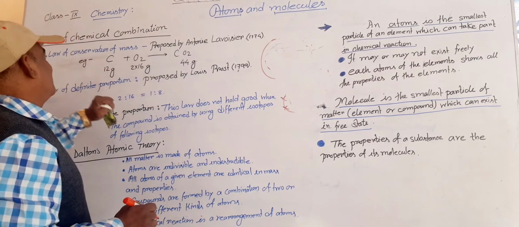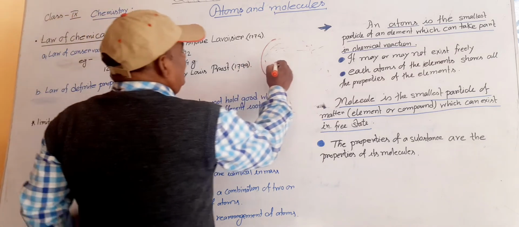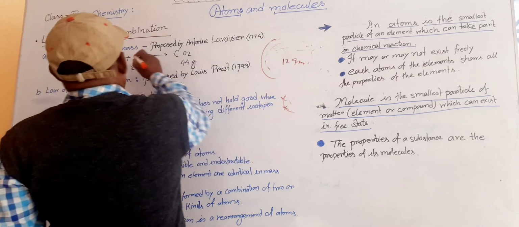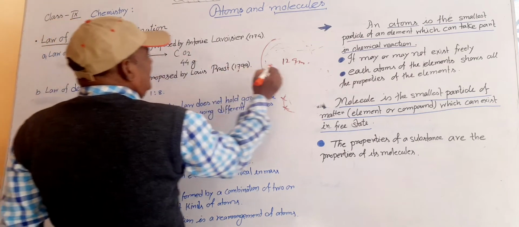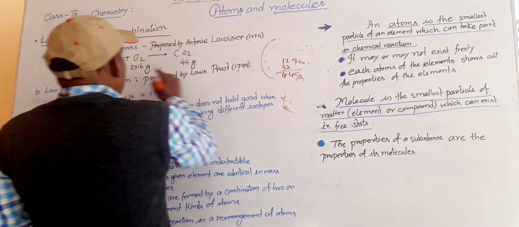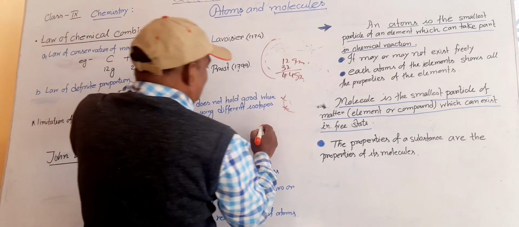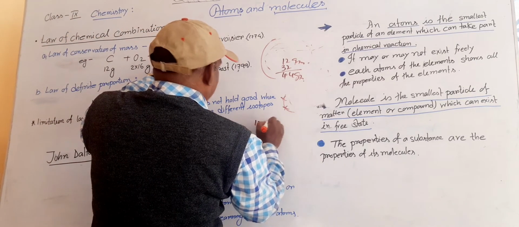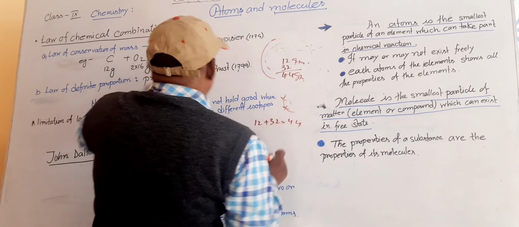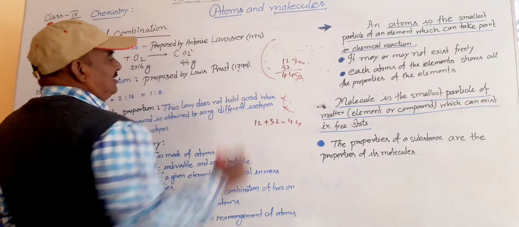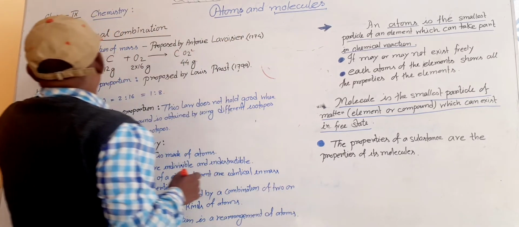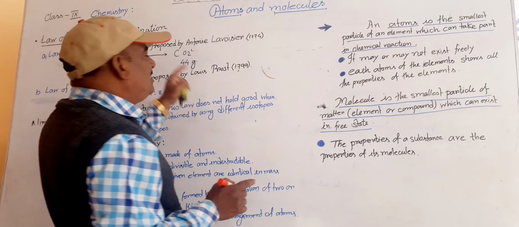They take the mass of the reactants. What is the mass of the carbon? 12 gram. And what is the mass of oxygen? 16. Here O2, 2 oxygen, 32 gram. It becomes 44 gram. Now it forms carbon dioxide. Mass of the carbon dioxide: carbon is 12 plus 2 oxygen, 16 into 2, 32, is 44. Then reactant and product are both the same. So conservation of mass means mass is not created, not destroyed.